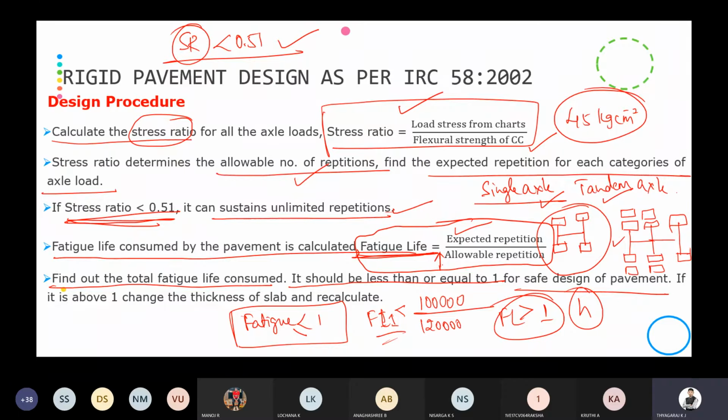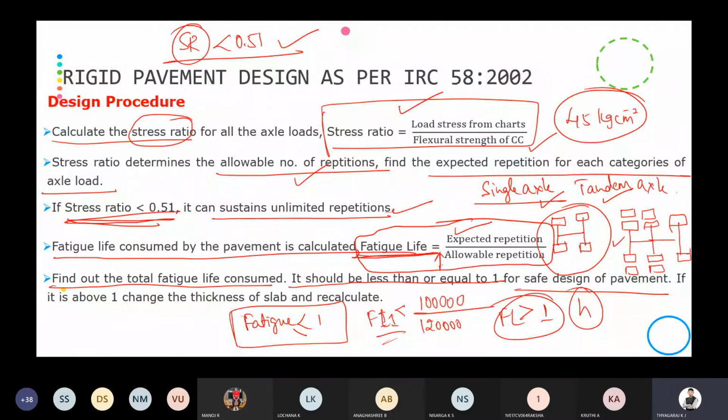Then the fatigue life consumed by the pavement is calculated. The last step in the design is you are going to determine the fatigue life by dividing expected repetitions by allowable repetitions. For example, we expect 10,000 repetitions, but in the actual field it has crossed 12,000 or 15,000 repetitions. So that is how we determine the fatigue life.